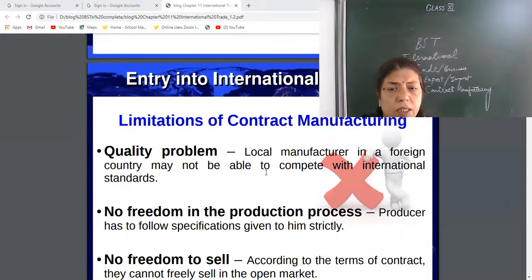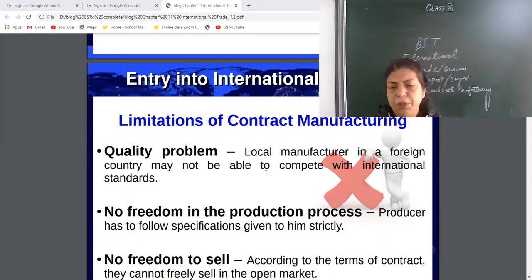But some limitations are also there. Quality problem. If you are getting products from an international firm, from another country, there may be chances of quality problems. See, recently that hanging bridge collapsed. Maybe some wrong, poor quality raw material was there.